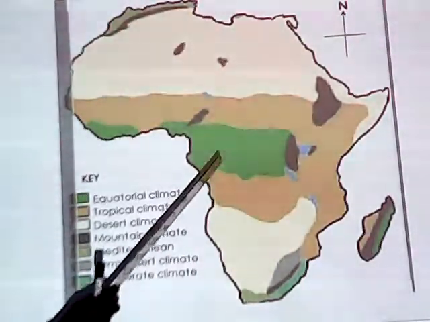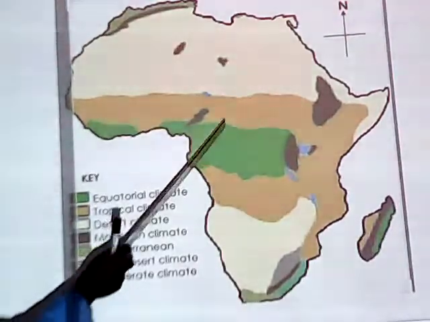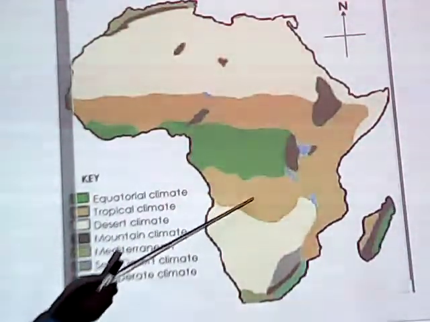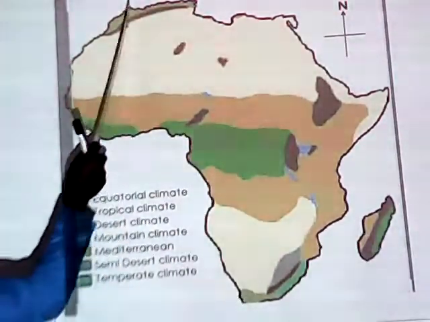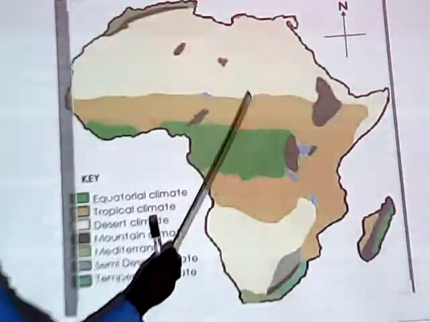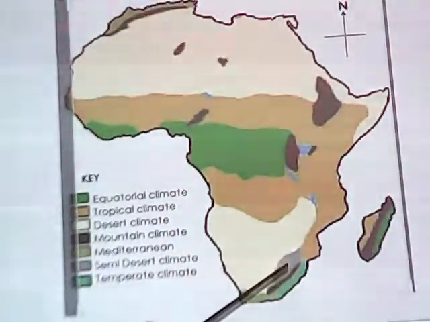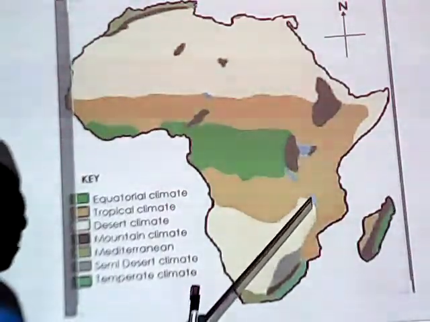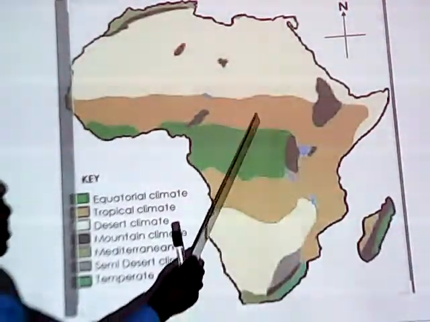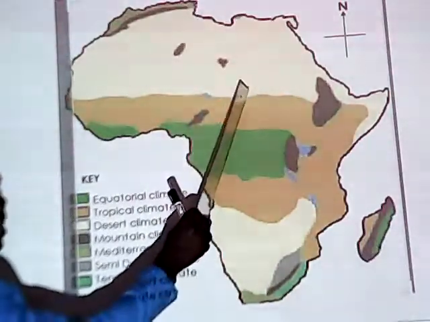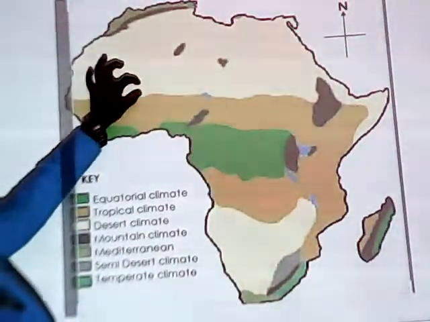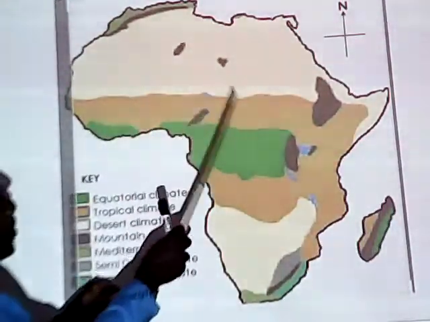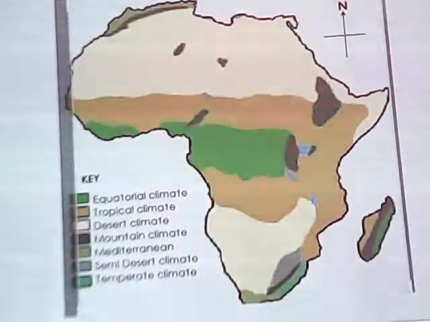To repeat, we have equatorial climates, tropical climates, Mediterranean climates, desert climates, mountain climates, and then semi-arid climates. Semi-arid climate is also called the Sahel region. This one's here, semi-arid climates. So those are the climatic regions which we experience in Africa.